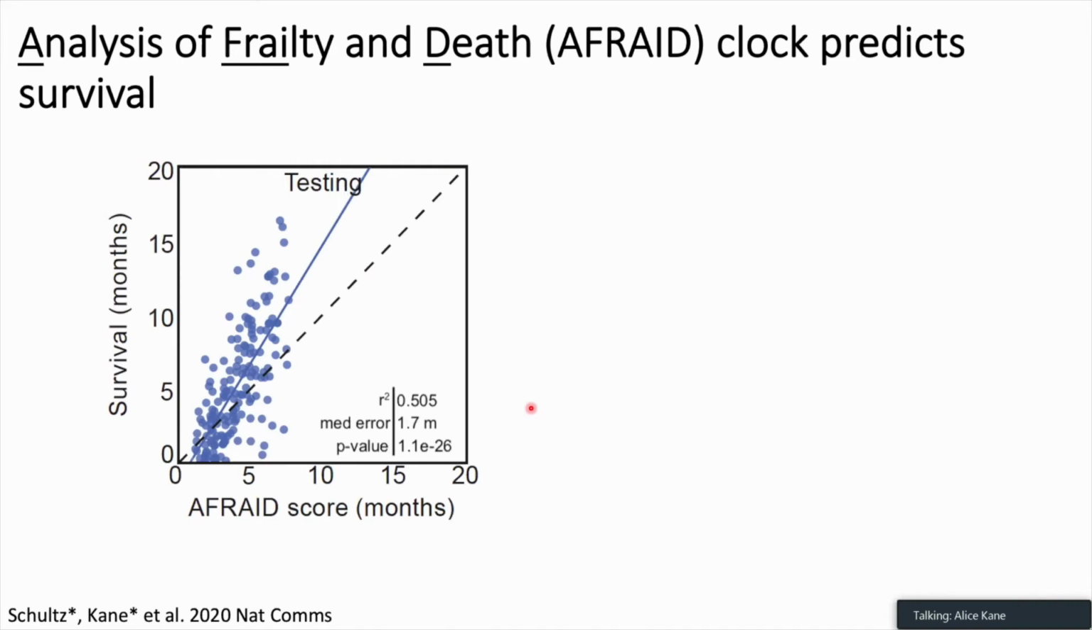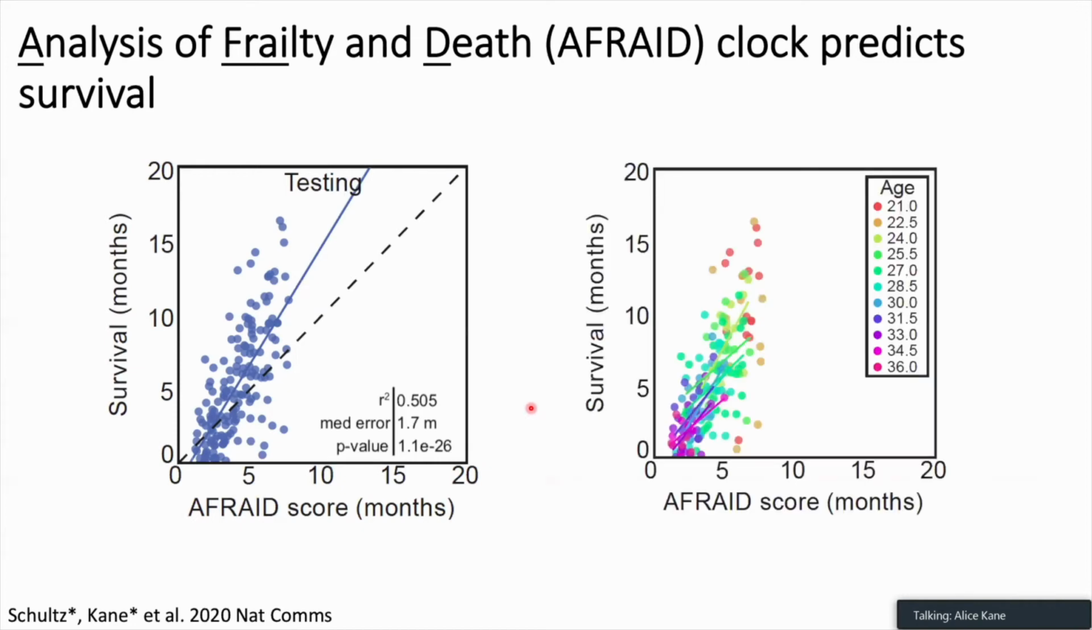Importantly, this also holds in mice of the same age. So if this clock just tells us that a 30-month-old mouse will die before a 21-month-old mouse, that's not particularly helpful. But if we break down this data into mice of the same age, so here each color represents a specific age group of the mice, we see positive correlations within mice of the same age between predicted and actual survival as well.